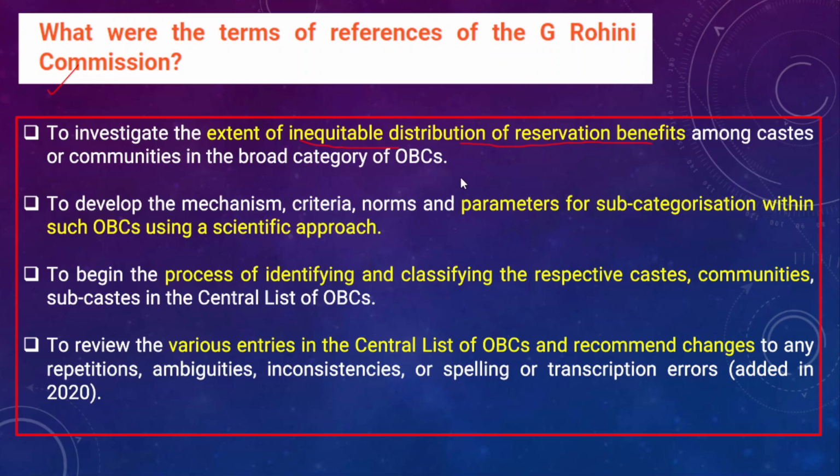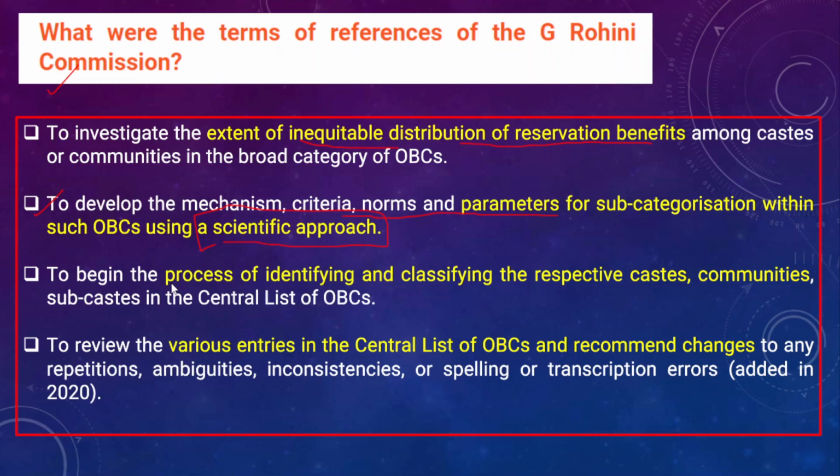And the second term of reference is to develop a mechanism, criteria or norms, even parameters for the subcategorization. So there will be a separate mechanism, there will be criteria, norms and parameters for the subcategorization within the OBCs using a scientific approach. So this commission will decide the mechanism, criteria, norms and parameters.